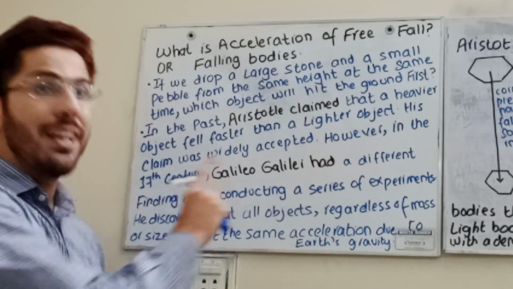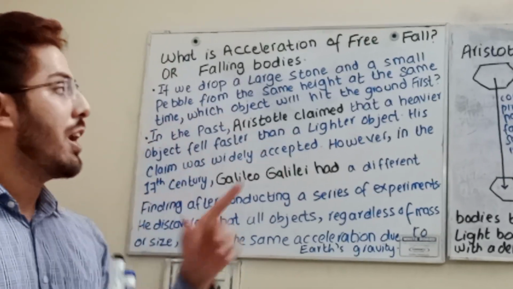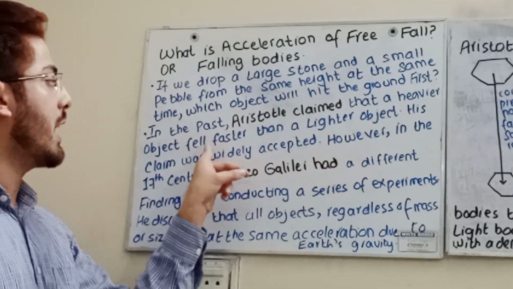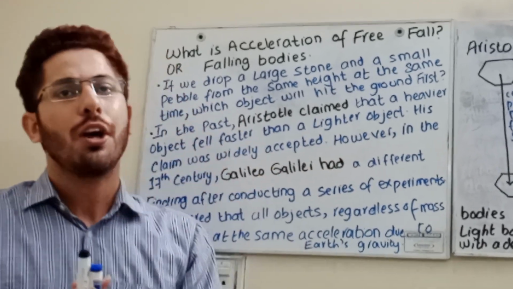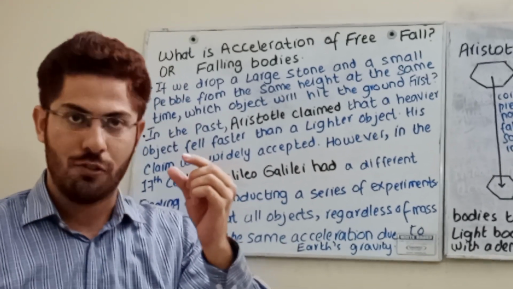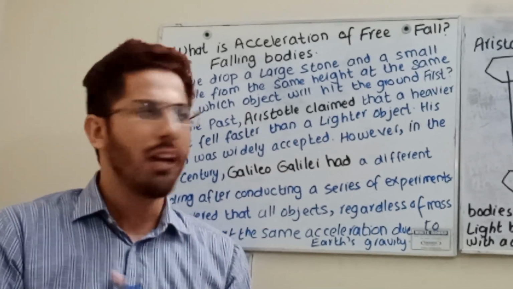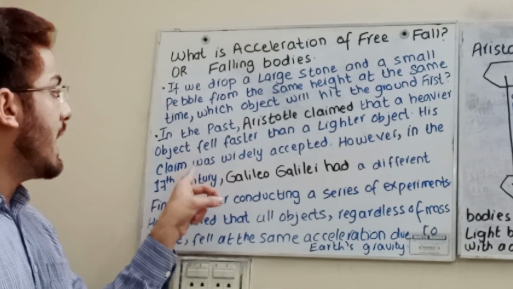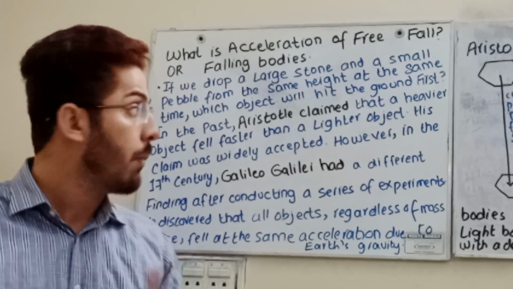This theory is related to the 16th century. Aristotle claimed that a heavier object falls faster than a lighter object. Eventually you will also think that the coin will come down faster, but the piece of paper will take much more time. His claim was widely accepted in the 16th century.